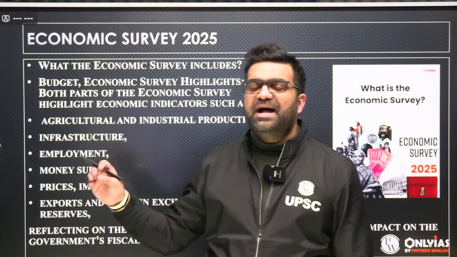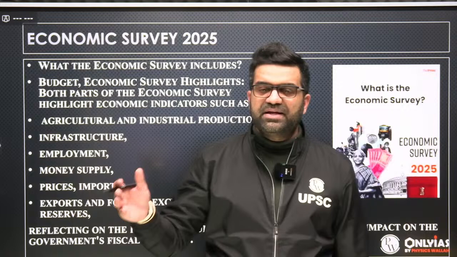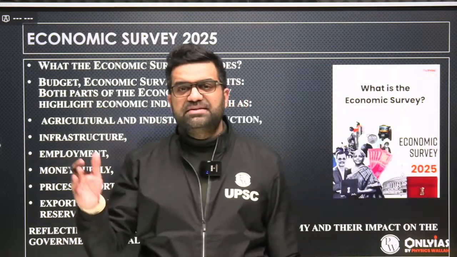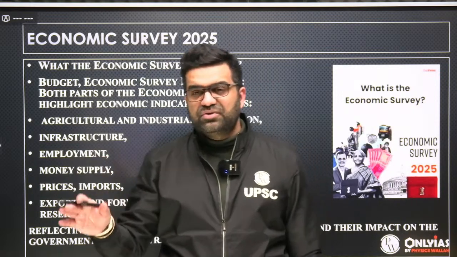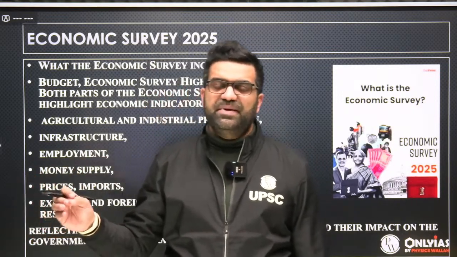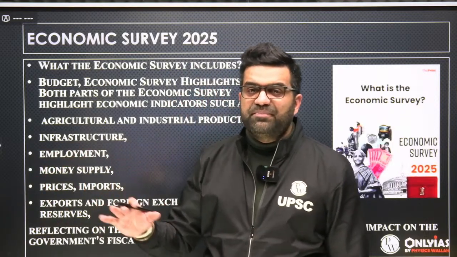Based upon that, we will evaluate the budget. Budget is nothing but an account of expenses and income of the government. Those expenditures, be it charged expenditure or non-charged expenditure, and the income of the government, tax revenue and non-tax revenue, are based upon the survey.